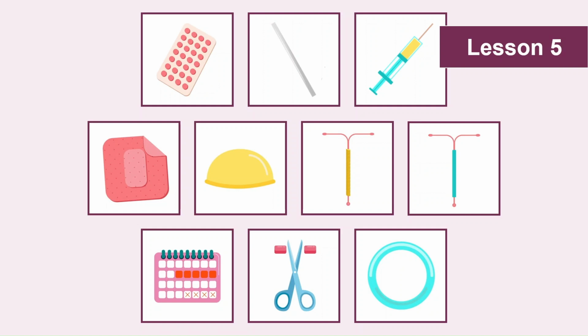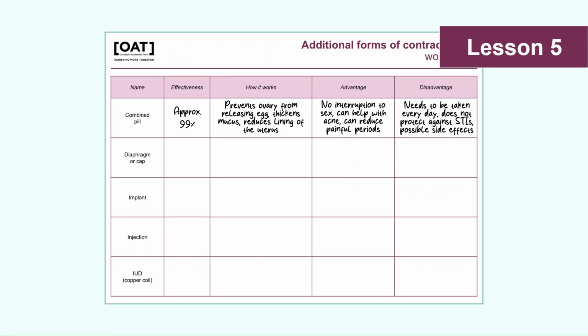Again, if you've got the FPA contraceptive kit, pupils could use the booklets in the kit as part of their research. There's also information sheets from the Irish Family Planning Association included within the resources, or if you've got access to the internet, pupils could use the Brook website or another reliable source to gather their information. Pupils then write their findings on their worksheet, as shown here in this example, and they then give that overview to the rest of the class. So pair by pair, they share what they've found.